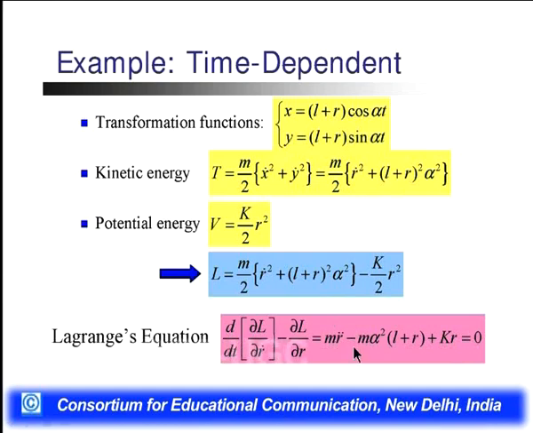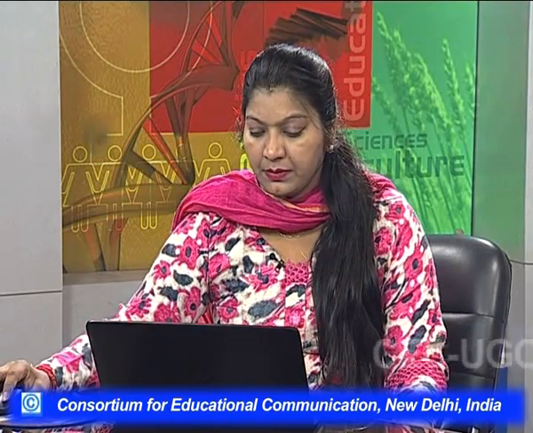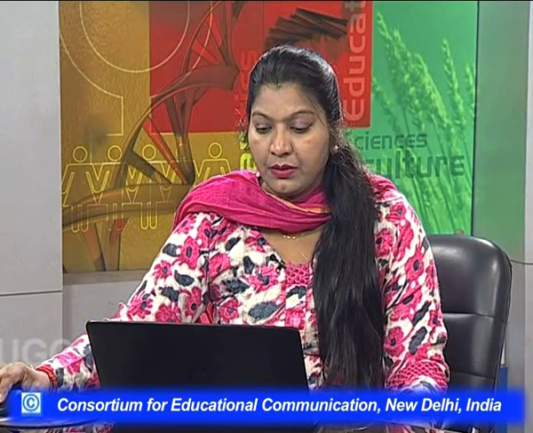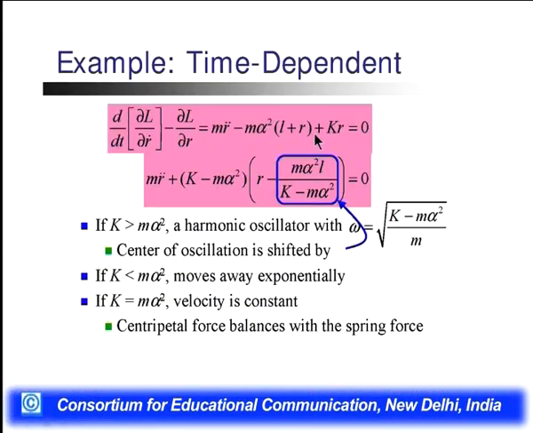It will be m r double dot minus m alpha square (l plus r) plus k r is equal to 0, where the system is time dependent. Now we can adjust it as m r double dot minus m alpha square (l plus r) plus k r is equal to 0. So we take this term common as k plus m alpha square. We multiply this equation by k minus m alpha square and divide by k minus m alpha square. Then we have this equation.